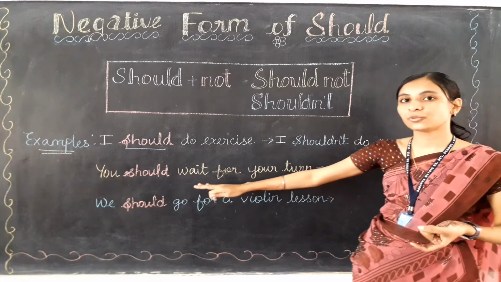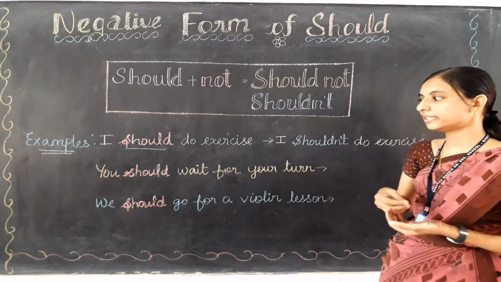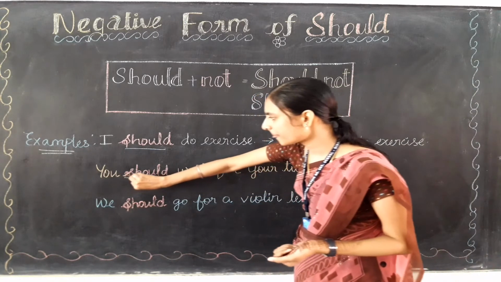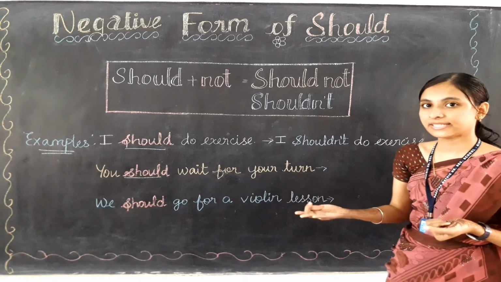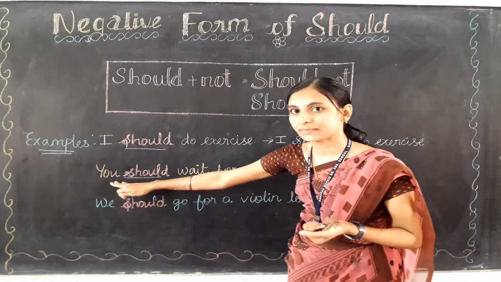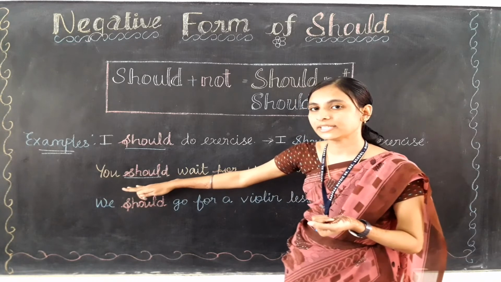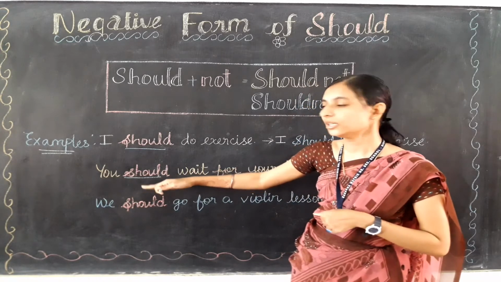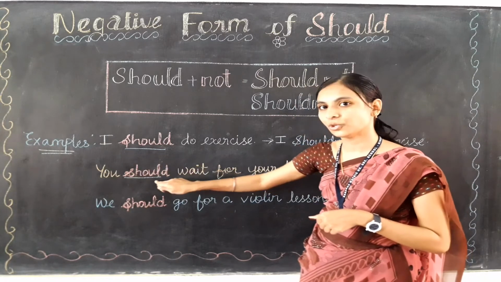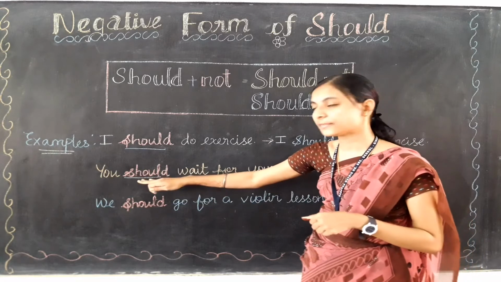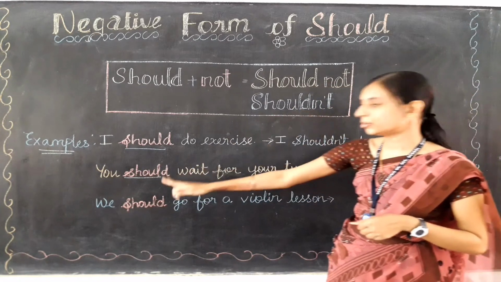Okay, let's do the second sentence, that is, you should wait for your turn. So here, where is the should? Yes, after the subject there is a should. So here only we are going to make the changes. What are we going to do to make it into negative form? Yes, we are going to remove this should from the sentence. In place of should, what do we need to write? We are going to write shouldn't here.